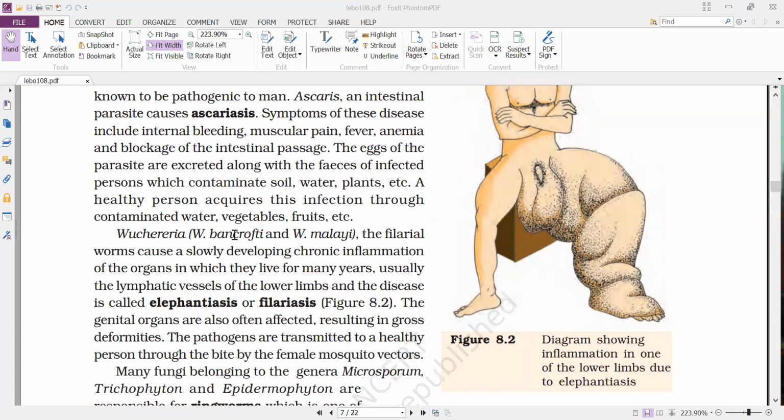So the eggs of the parasite are excreted along with the feces of the infected person, which contaminate soil, water, plants, etc. A healthy person acquires this infection through contaminated water, vegetables, fruits, etc. So the disease enters our body through contaminated food, water, vegetables, fruits, etc., which are contaminated by flies, mosquitoes, cockroaches, and all that.